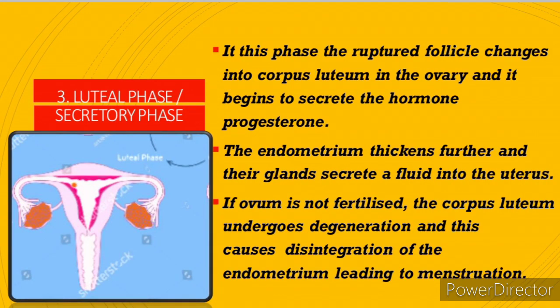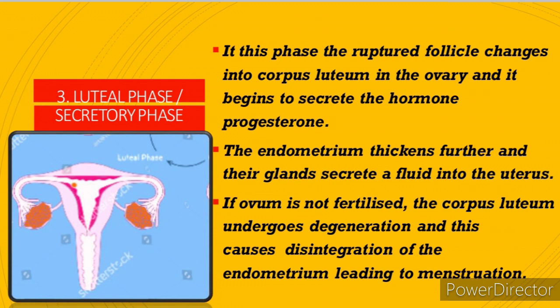Coming to the next phase called luteal phase or secretory phase. What happens in this phase? The ruptured follicle changes into corpus luteum in the ovary and it begins to secrete the hormone progesterone. The endometrium thickens further and their glands secrete a fluid into the uterus. If ovum is not fertilized, the corpus luteum undergoes degeneration and this causes disintegration of the endometrium, leading to menstruation.